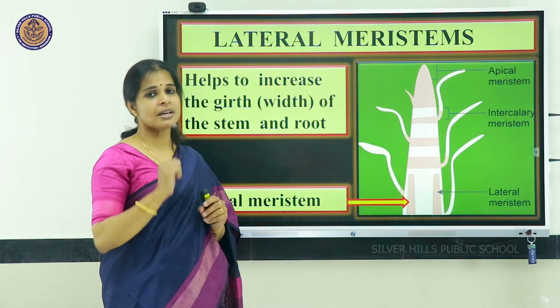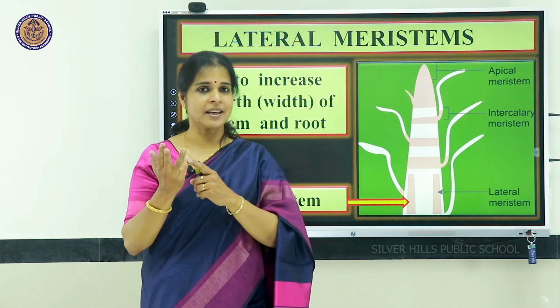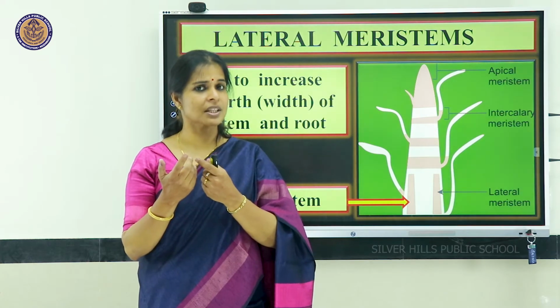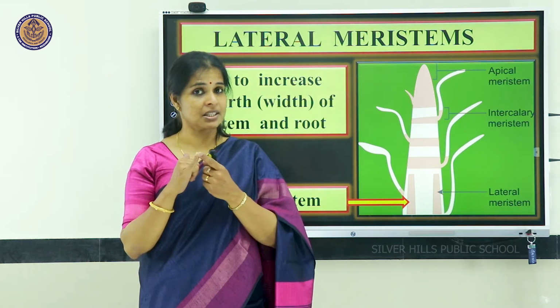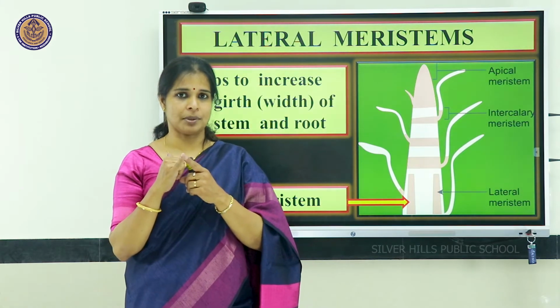Thus, meristematic tissue can be divided into three types. Which are they? Apical, intercalary, lateral. What is the difference between these three? Apical meristematic tissue is the tissue which is present at the tip of the stem and root.